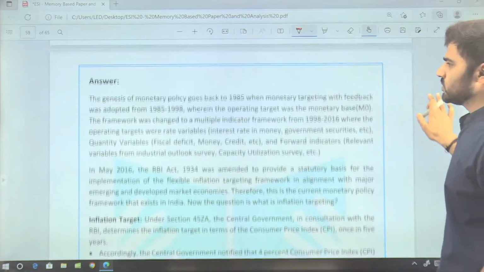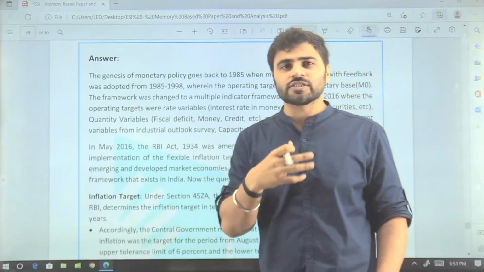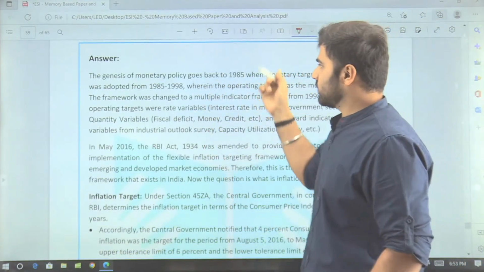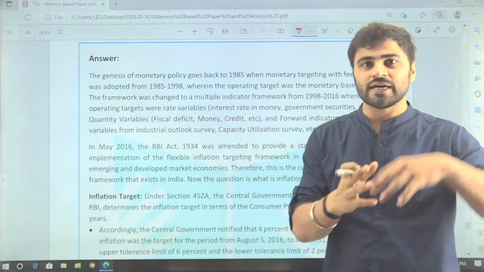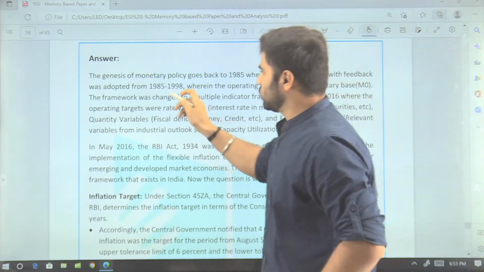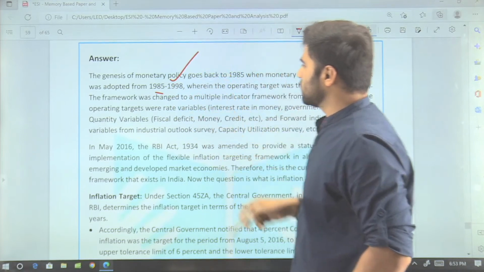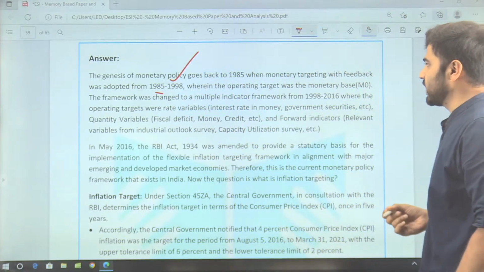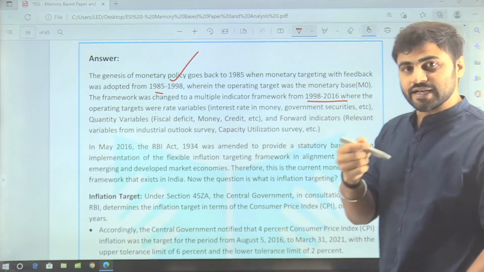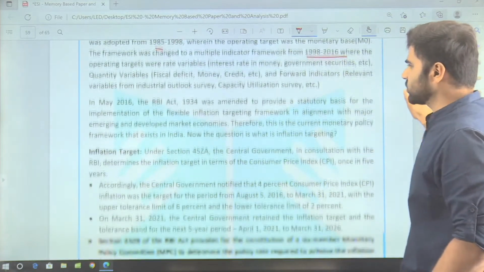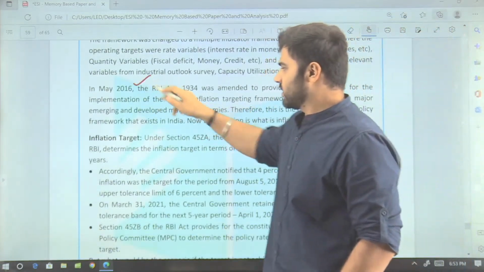So first of all, you can start your answer by mentioning some previous years, by mentioning the earlier monetary policy framework. So you can also mention the monetary policy framework from the period 1985 to 1998, then you can mention 1998 to 2016, and then you can mention the current monetary policy framework, right?